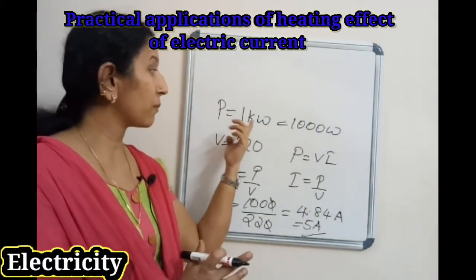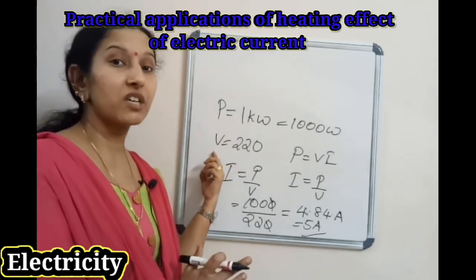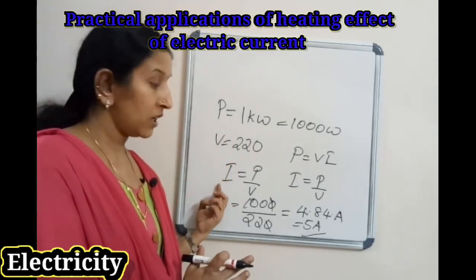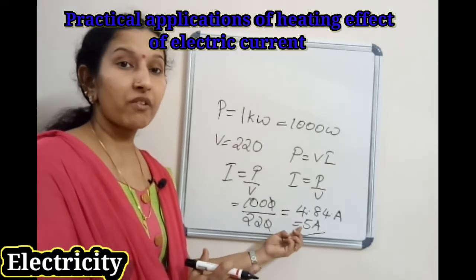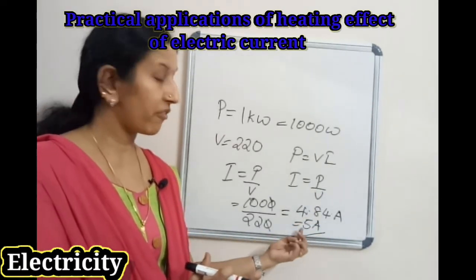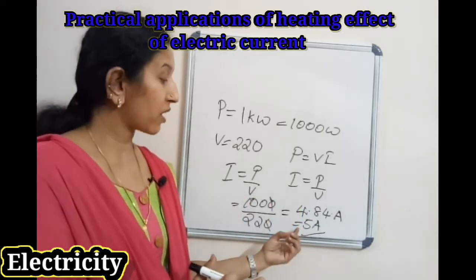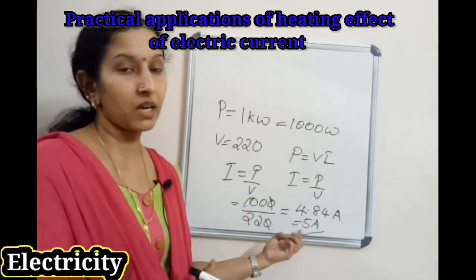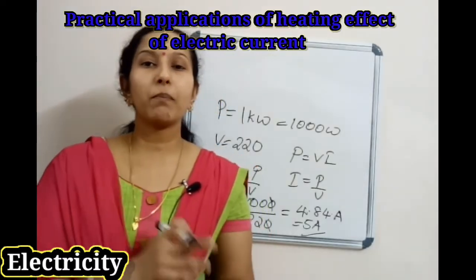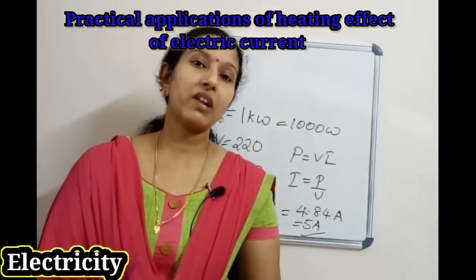For example, if a gadget works with a power of 1 kilowatt and potential difference 220 volts, the current on rounding is 5 ampere. So which fuse do you have to use here? The fuse wire of current 5 ampere.